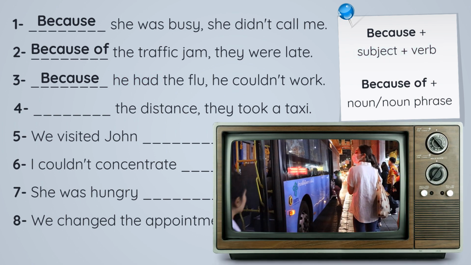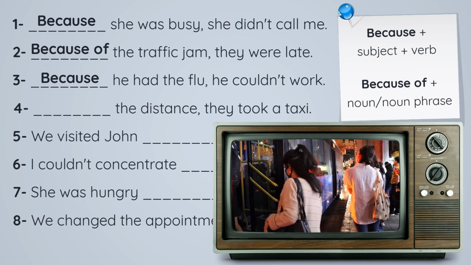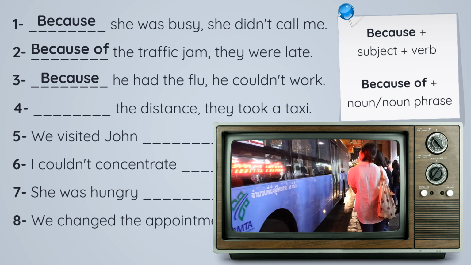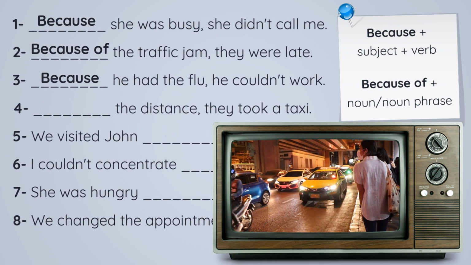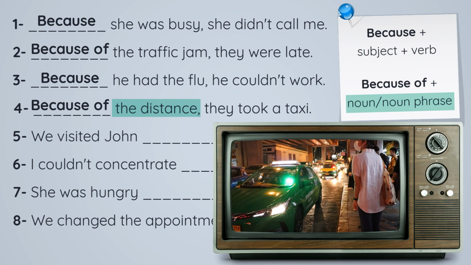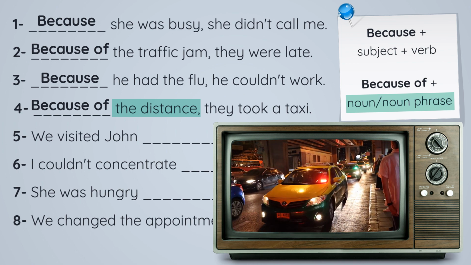Next, blank the distance, they took a taxi. Should it be because the distance, they took a taxi, or because of the distance? It should be because of the distance, right? Because we have a noun after that. Because of the distance, they took a taxi.